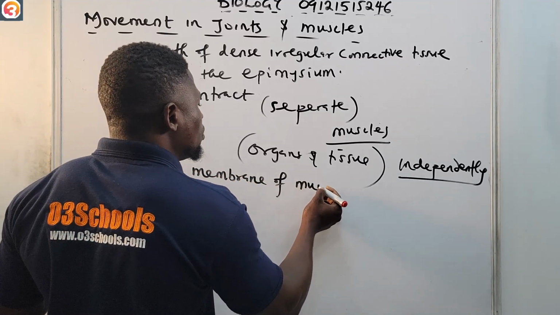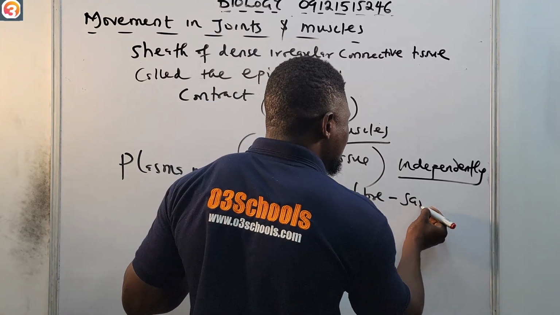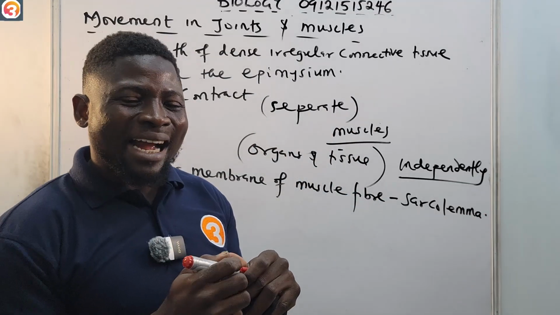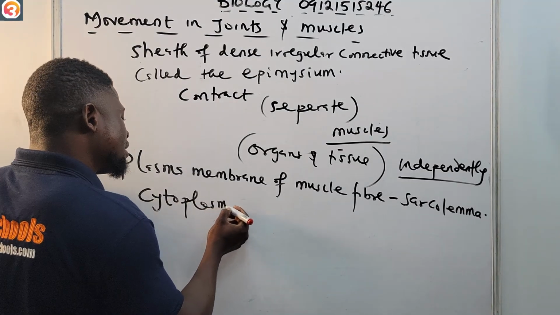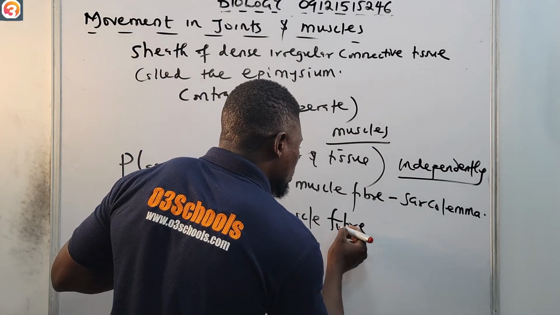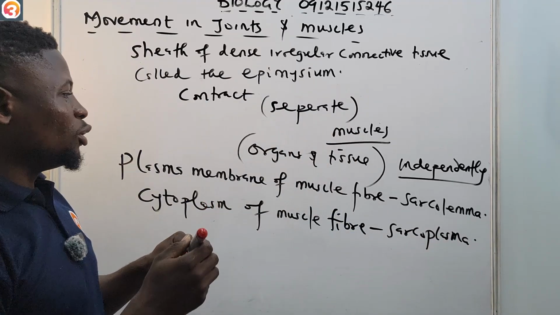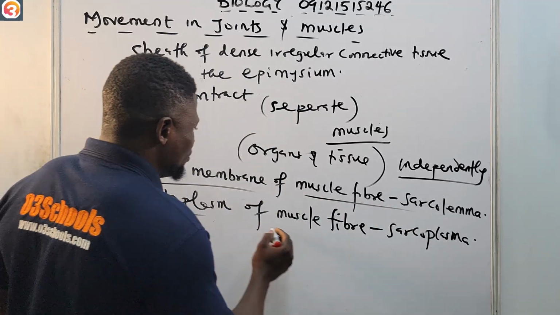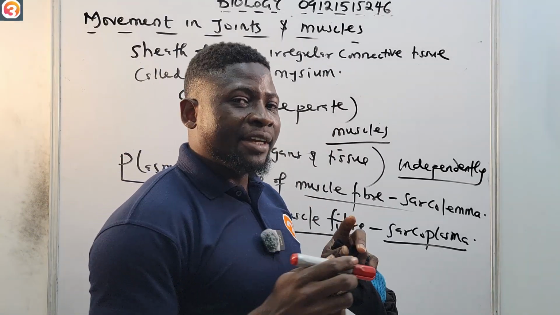Now, the plasma membrane of muscle fiber is known as sarcolemma, while the cytoplasm of muscle fiber is known as sarcoplasma. All right, so please take note of that. The plasma membrane of muscle fiber is known as sarcolemma, while the cytoplasm of muscle fiber is known as the sarcoplasma.